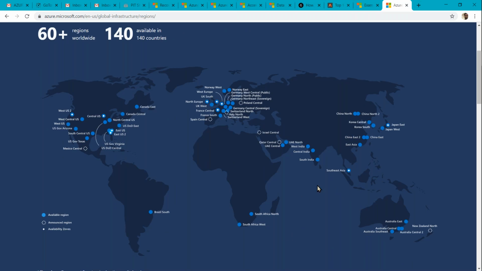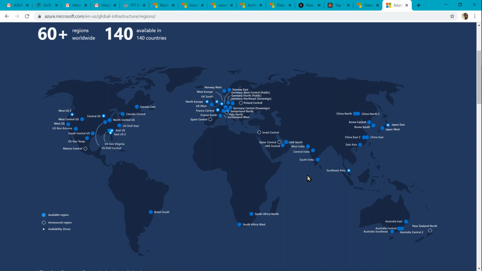In India we have three Azure regions: South, Central, and West. South means Chennai, Central is Pune, and West is Mumbai. Three regions India-wise.